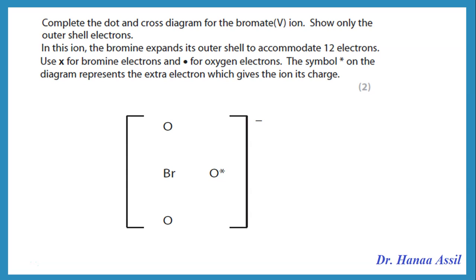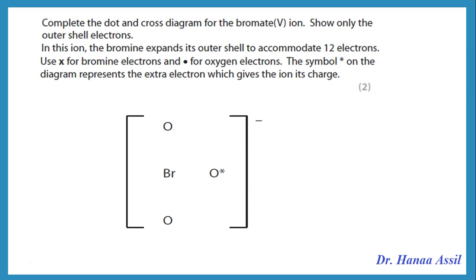Again, complete the dot and cross diagram for the bromate ion. Show only outer shell electrons. In this ion, the bromine expands its outer shell again to accommodate 12. So the bromine will have a total of 12 electrons around it. X for the bromine electrons, dot for the oxygen electrons, the symbol asterisk for the extra electron, because again this bromate ion has a negative charge, and that means we're adding one more electron.